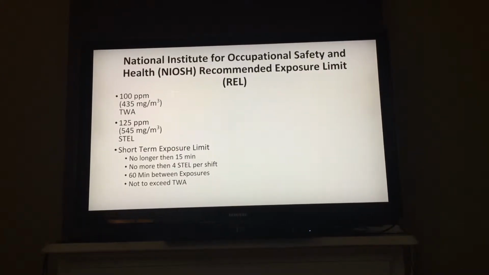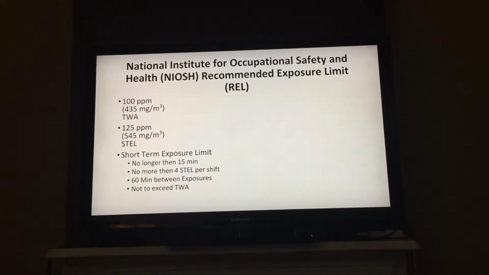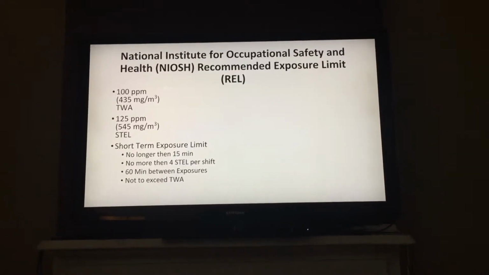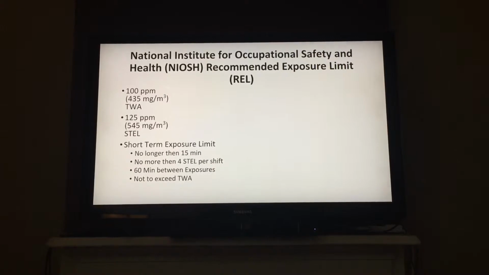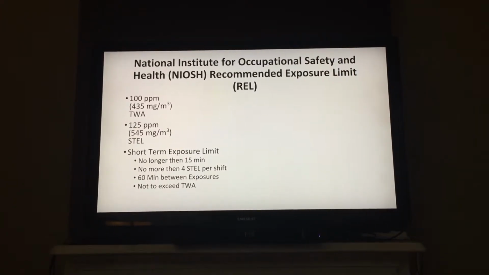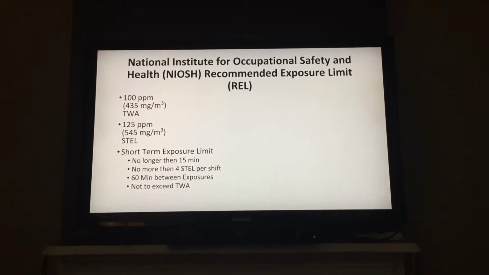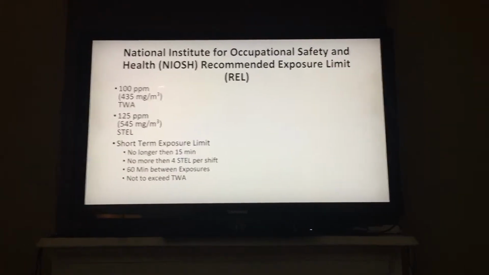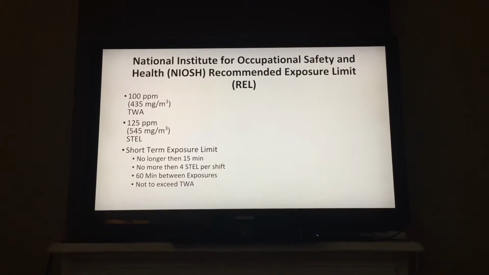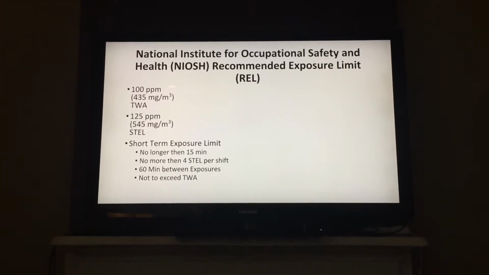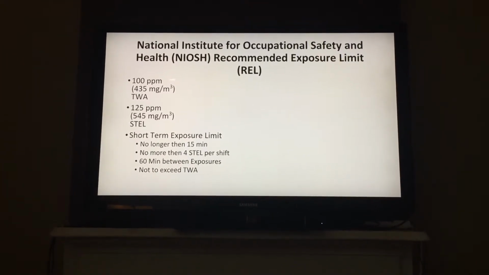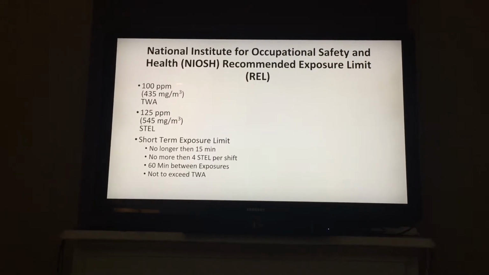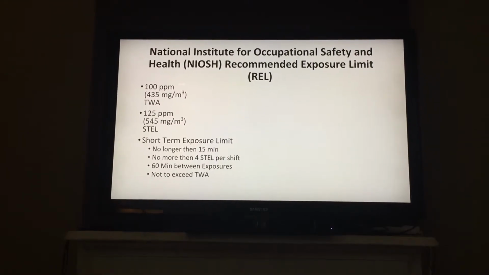The National Institute for Occupational Safety and Health recommended exposure limit, or REL, is 100 parts per million, and it's also a time-weighted average. But they also offer a short-term exposure limit of 125 parts per million, not to exceed the time-weighted average of 100 parts per million. If you're going to go off of the short-term exposure limit of 125 parts per million, exposure cannot exceed 15 minutes.